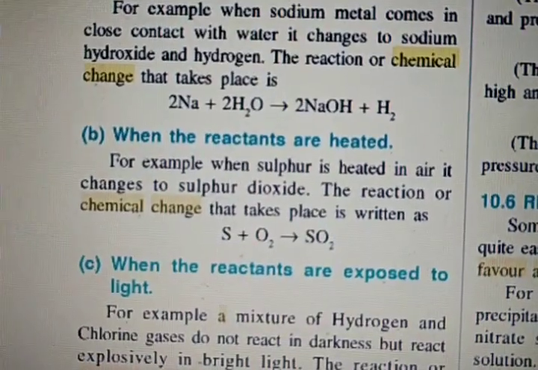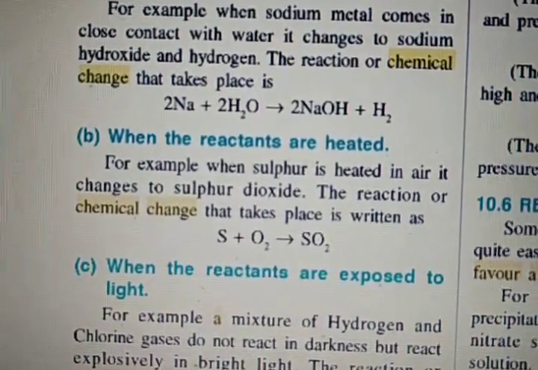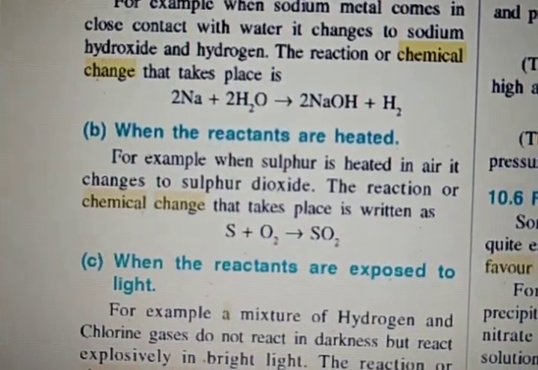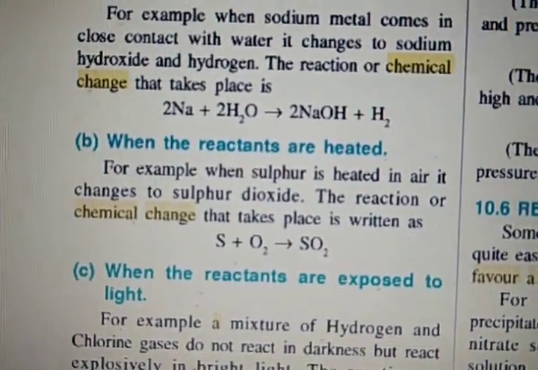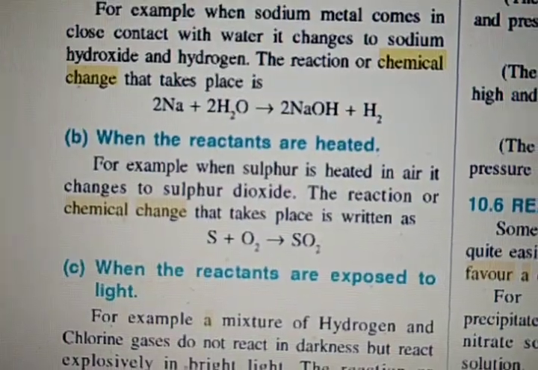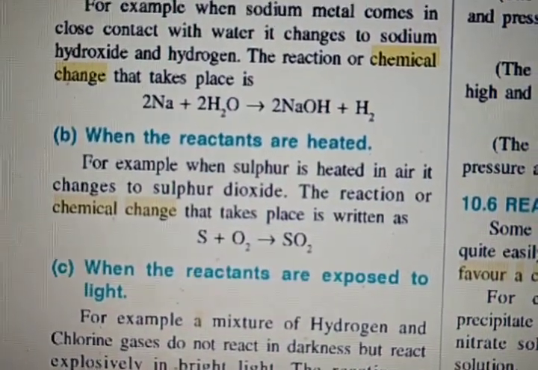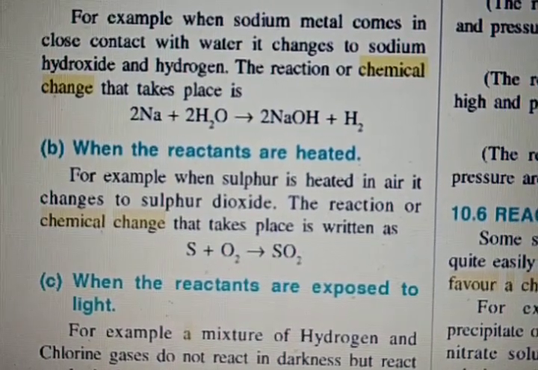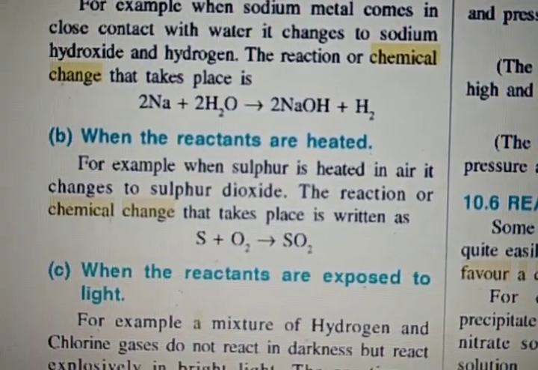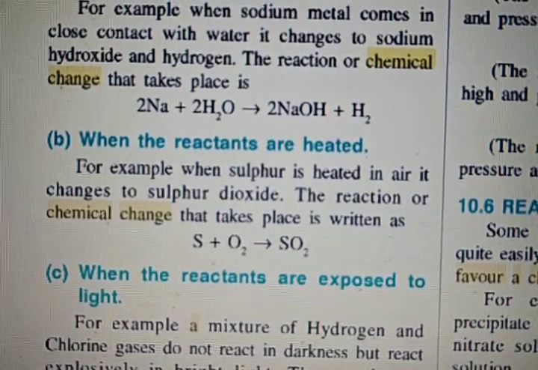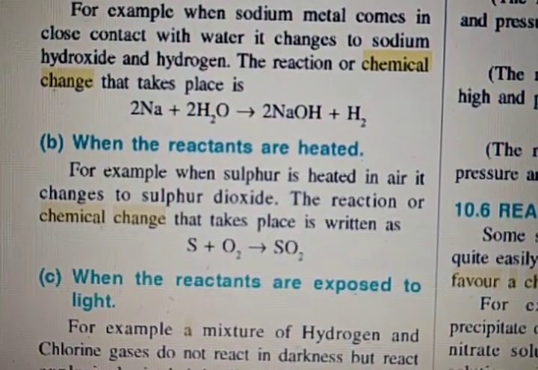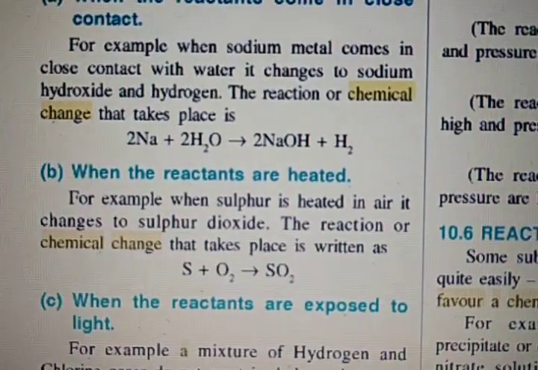So in this reaction, you have to supply heat for the reaction to occur. In this example, you can see on the screen, when sulfur is heated in air, it changes to sulfur dioxide. The chemical change that takes place is written as S plus O2 gives SO2. So when the reactants are heated, these things are formed.